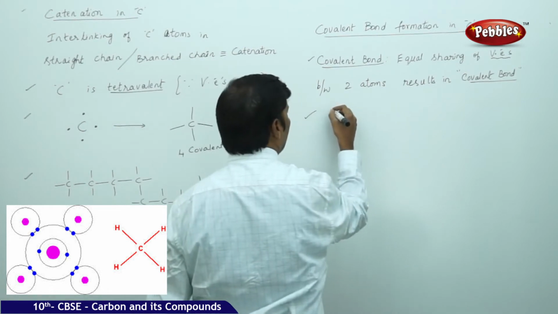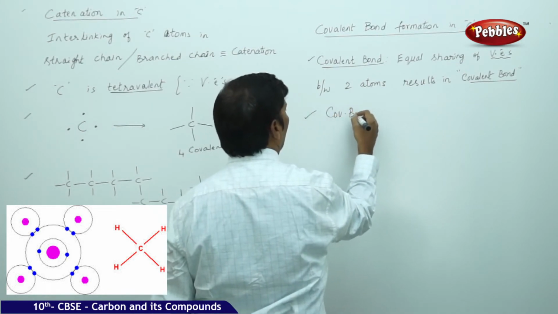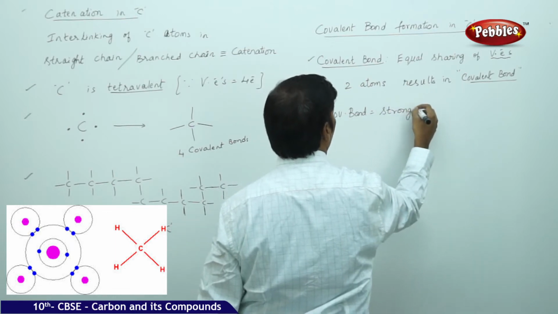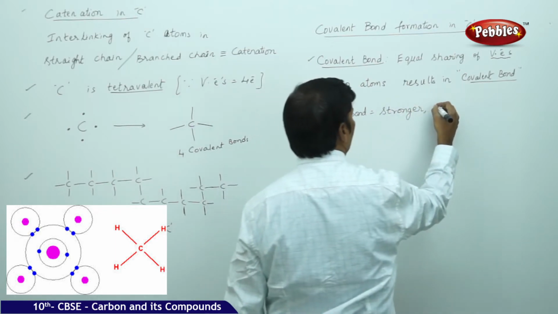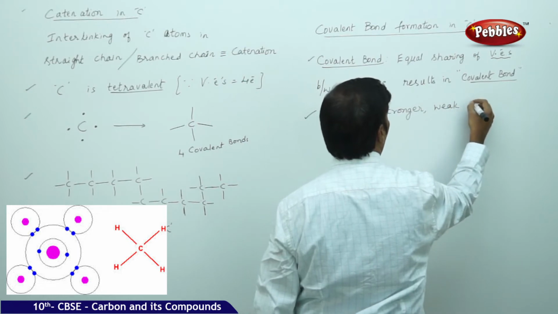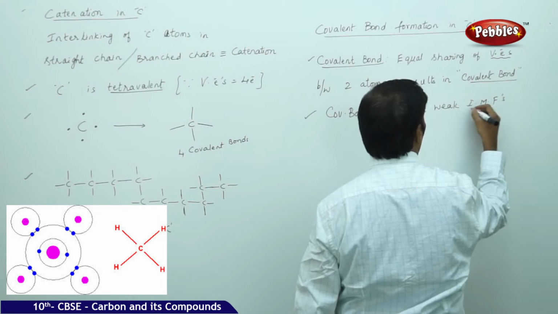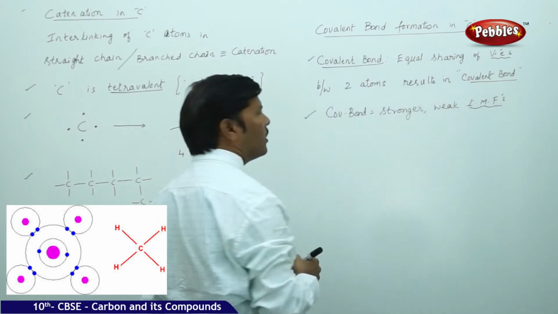A covalent bond is stronger, but it has weak intermolecular forces.